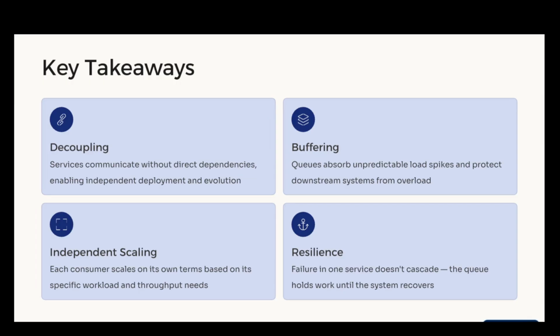Summary. To summarize, message queues enable decoupling, buffering, and independent scaling. They are essential for building resilient systems. Closing insight. To conclude, the real value of message queues is not throughput. It is controlling how fast your system processes work under pressure. Because in distributed systems, stability always matters more than speed.